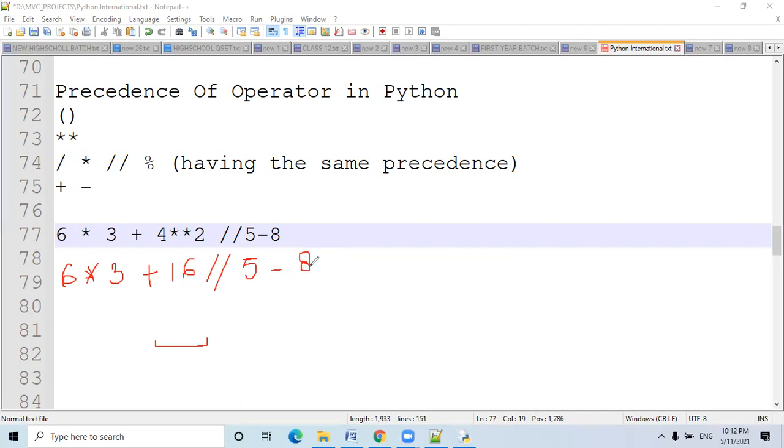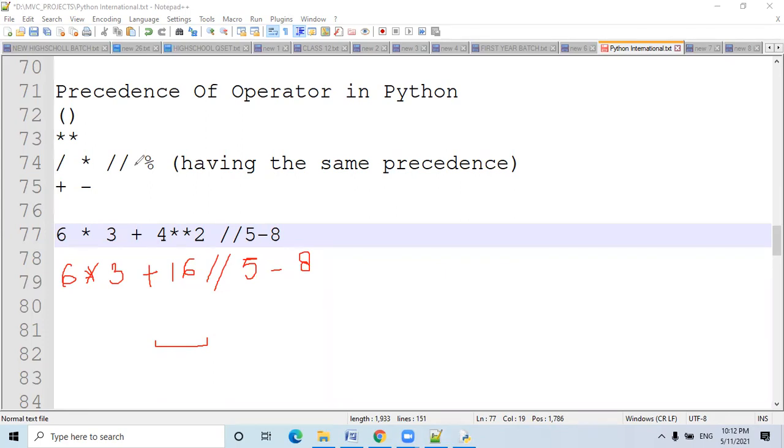This is the biggest confusion, because asterisk is there and double slash is also there, and asterisk and double slash have the same precedence.